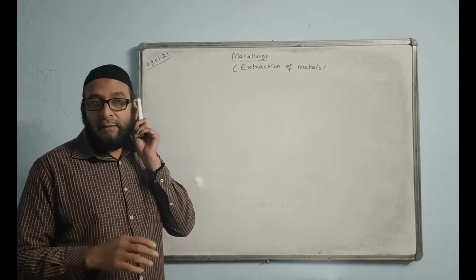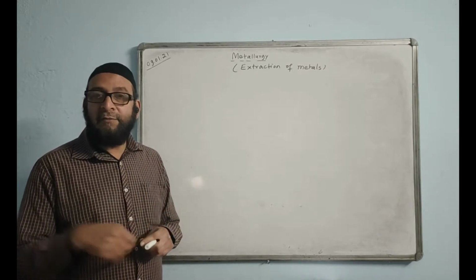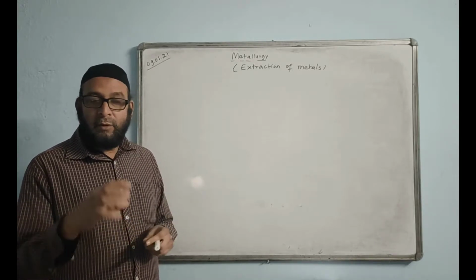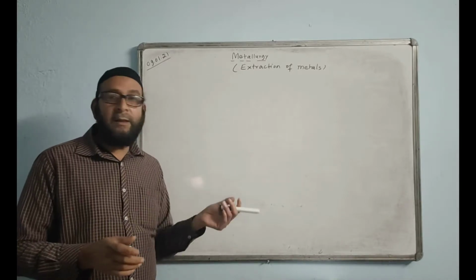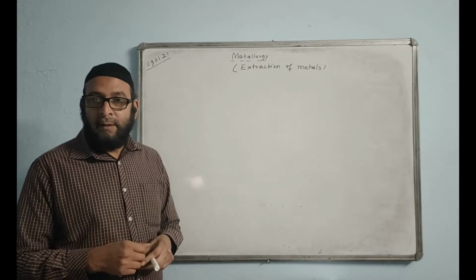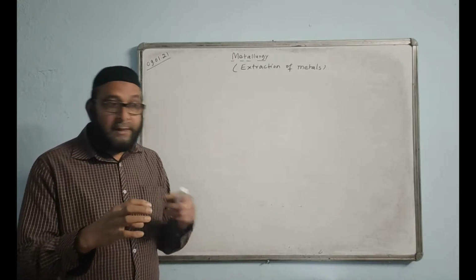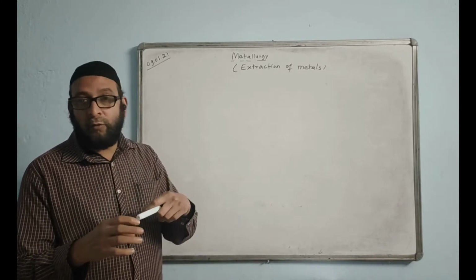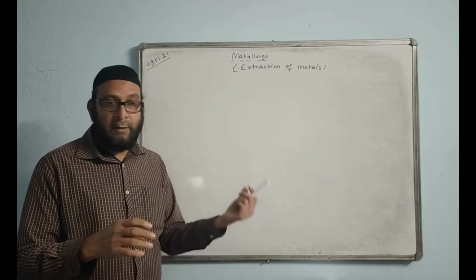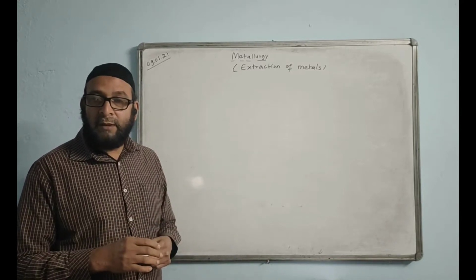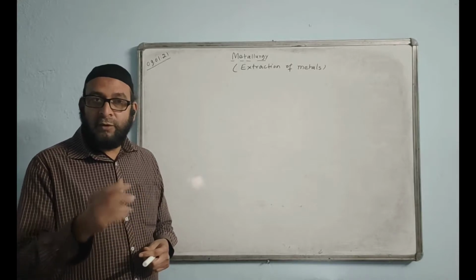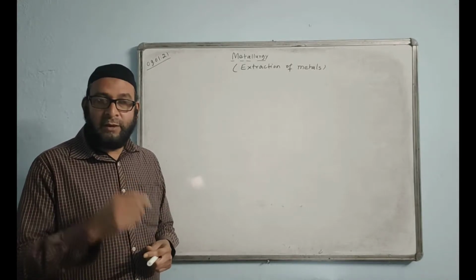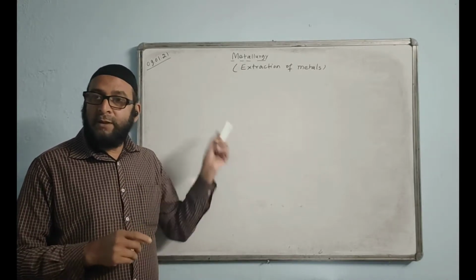And on the other hand, non-metals are oxidizing agents. Why? Because a non-metal accepts the electron which is lost by the other atom. That means non-metals make the other atom lose electrons, which means it causes oxidation of the other atom. That's why it is an oxidizing agent. Loss of electron is oxidation and gain of electron is reduction. Hope it is clear.